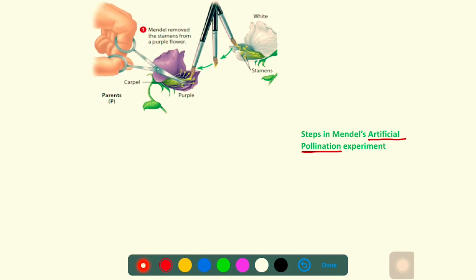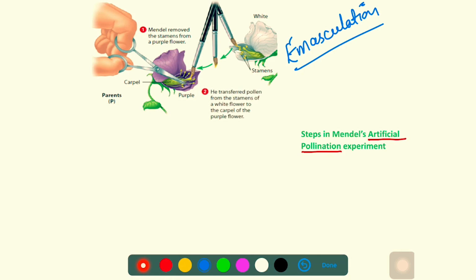In the first step, Mendel took 2 pea plants, one with a violet or purple flower and one with a white flower. He then removed the stamens from the purple flower, and this process is known as emasculation. He then collected the pollen from the white flower and deposited it on the carpel of the purple flower. This is called artificial pollination.